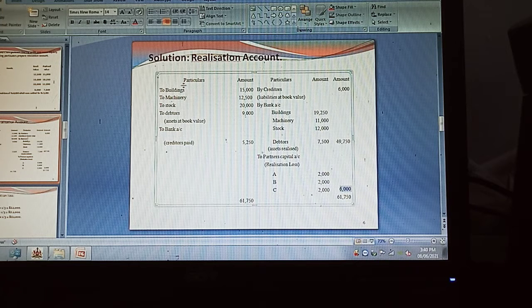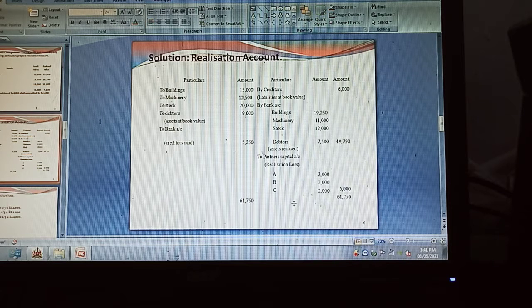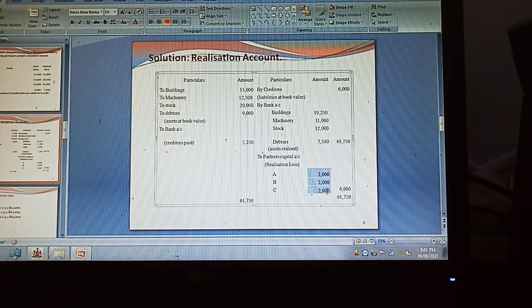Where the debit side of the realization account is more than the credit side, that is the realization loss. If the credit side is more than the debit side, that is the realization profit. The realization loss should be shared between the partners in equal ratio. In the problem, they are already given as sharing profits and losses equally. Equally means three partners, so 1:1:1. Now 6,000 gives 2,000 each, which should be shared by the partners.